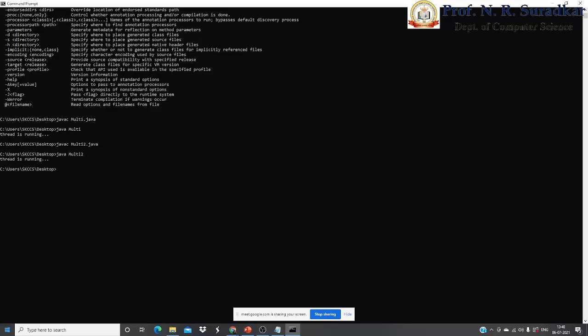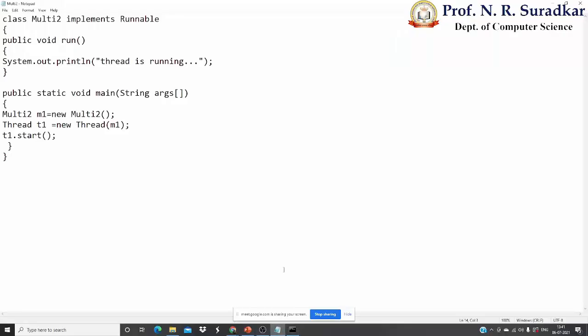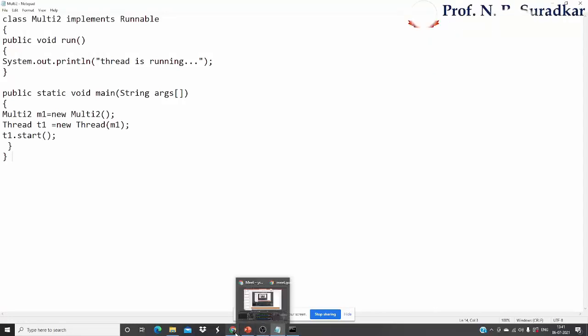Enter. It shows the message as thread is running. It means whatever the program we have written down, all is correct. Okay, this is only a demonstration of simple thread creation.